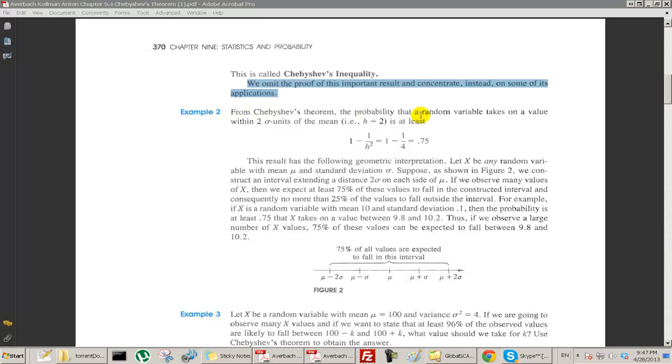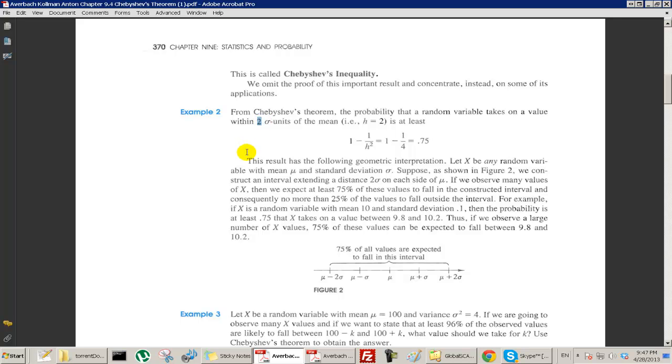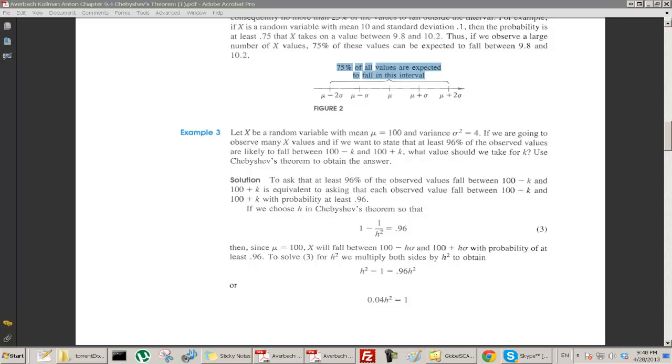From Chebyshev's theorem, the probability that a random variable takes on a value within 2 standard units of the mean, that is h equals 2, has to be at least 1 minus 1 over h squared, 1 minus 1/4, 75%. So here's a picture of what we said, and what we're saying is that 75% of all the values are expected to fall in this interval. Okay, let's stop this one here, and then we'll come back and tackle the rest of this section.